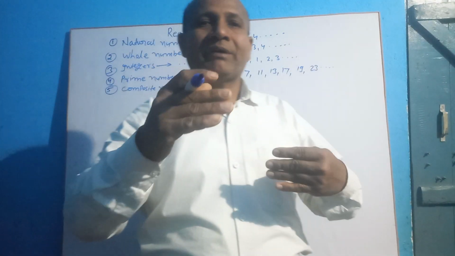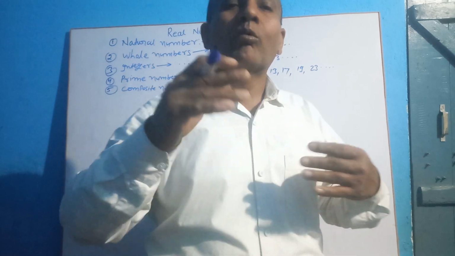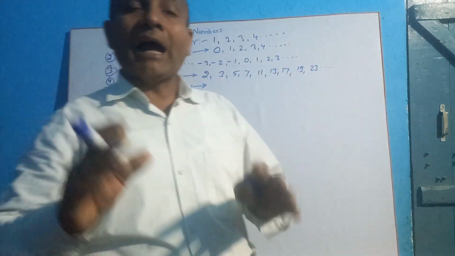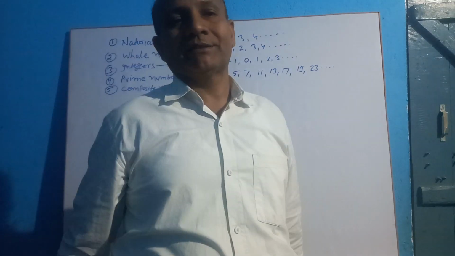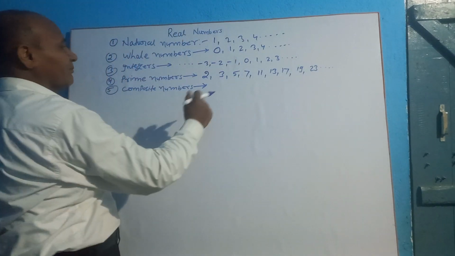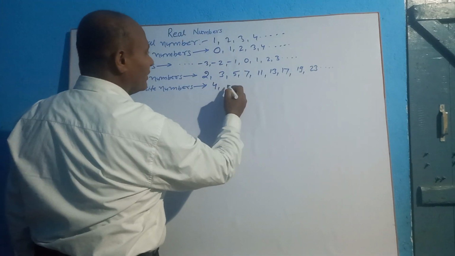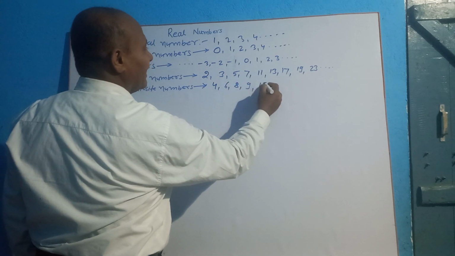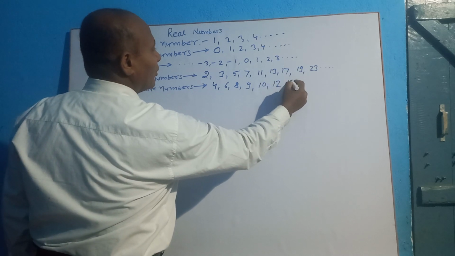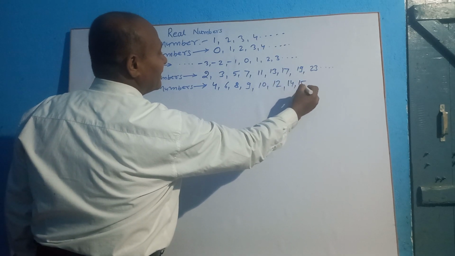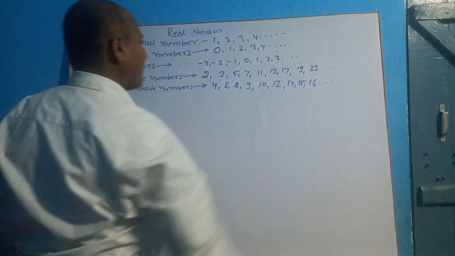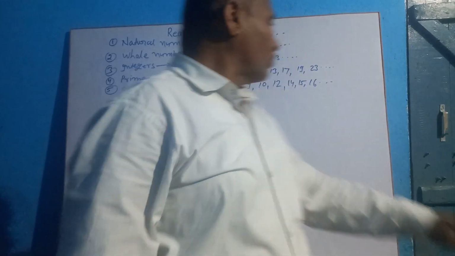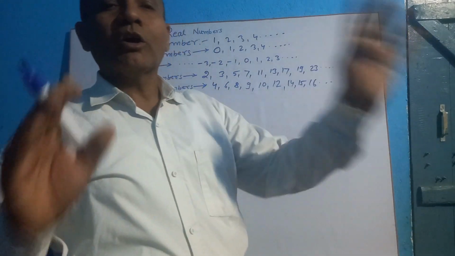So all numbers having more than two factors are known as composite numbers. For example, 4, 6, 8, 9, 10, 12, 14, 15, 16 and so on. All these numbers have more than two factors, so all these numbers are known as composite numbers.